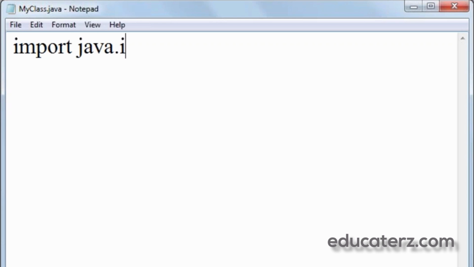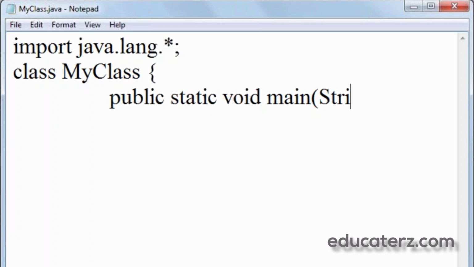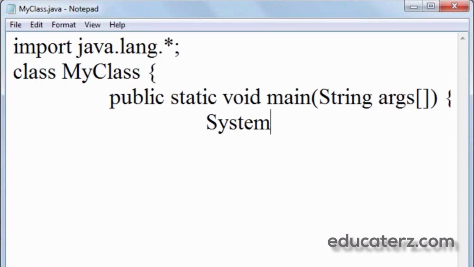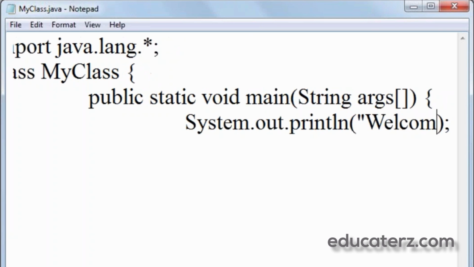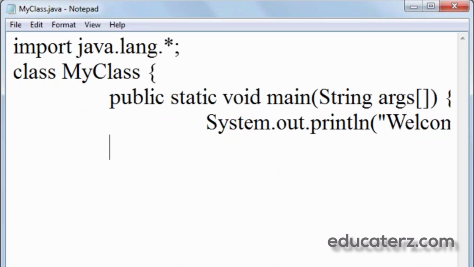Now open this file, then write a simple Java program to print any line, any string. So import java.lang.*, and write a class MyClass, public static void main(String[] args), System.out.println("welcome to Java"). Tab, close it, and save and then close.